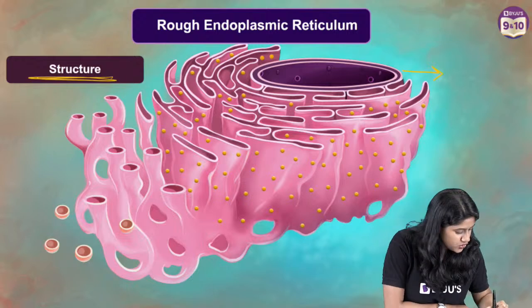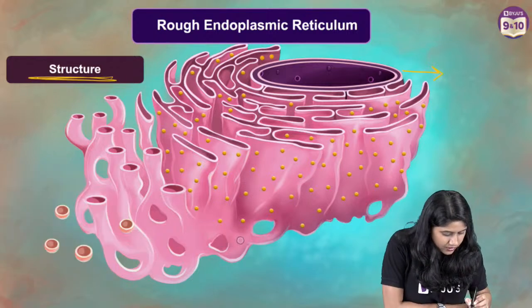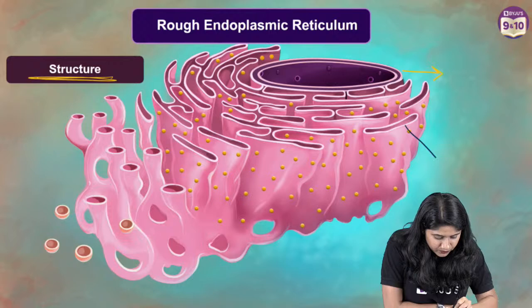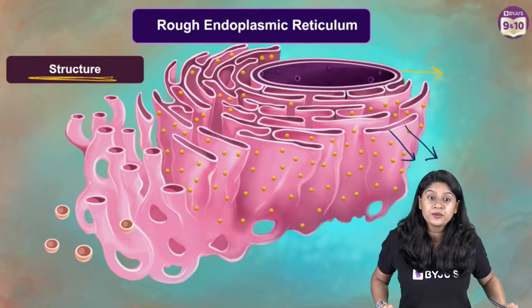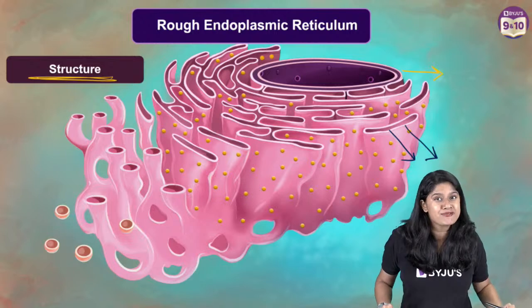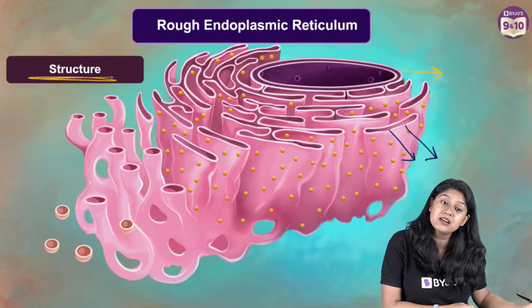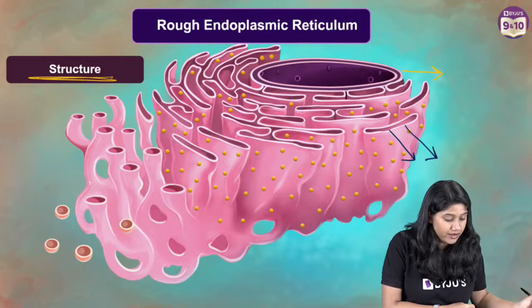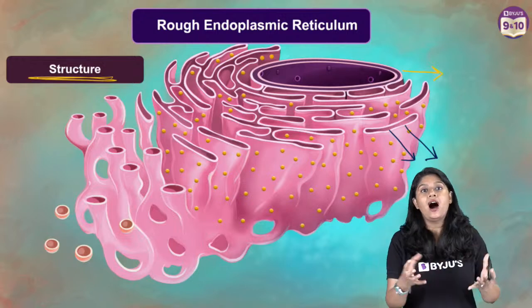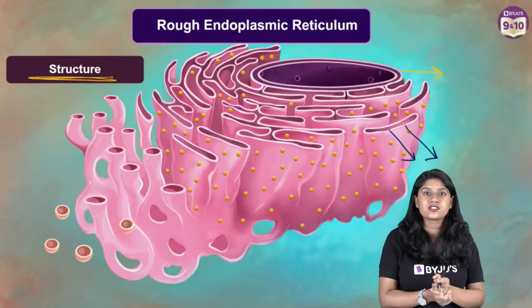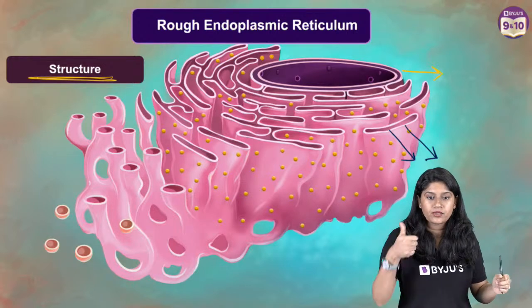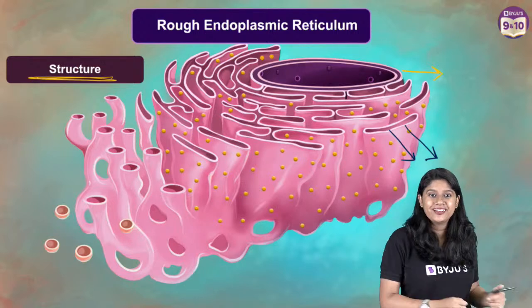outside. Let me just change the pen color. Give me a moment. Right, we can see that there's one which is outside and there's one inside. Yes or no? So how many membranes does the ER have? We have the answer. 1 or 2? Double membrane. Very, very good, everyone. So when we talk about the ER, it is a double membrane structure. Good. Very good, everyone.